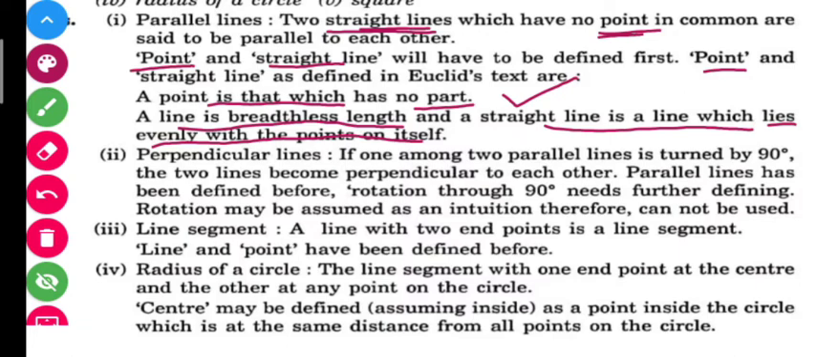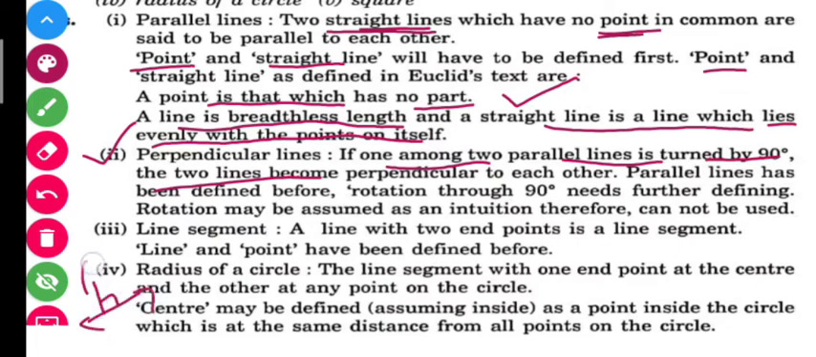To our second point, that is perpendicular lines. If one among two parallel lines is turned by 90 degrees, let me draw a perpendicular line here. Somewhat it is like this. One line is at 90 degrees, another is a straight line. When these two lines meet at a 90 degree angle, these two lines are known as perpendicular lines. If one among two parallel lines is turned by 90 degrees, the two lines become perpendicular to each other.